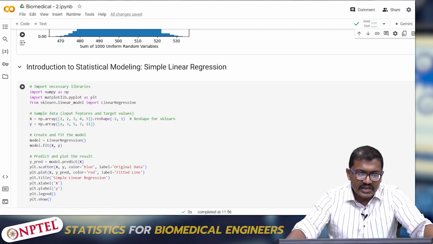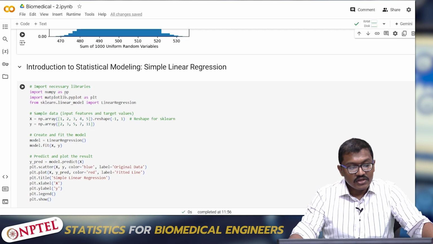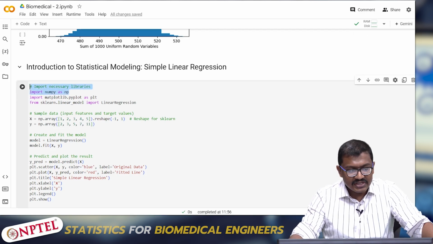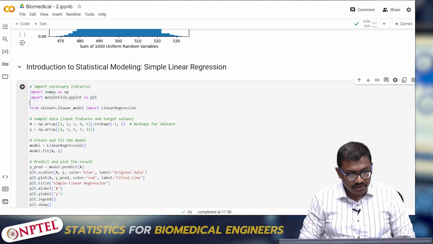You would have studied simple linear regression in your classes. To perform such linear regression in Python, what do we have to do? I am importing certain libraries: import numpy as np and matplotlib as plt. This is something new. Again, to install such things, you have to do something like this.